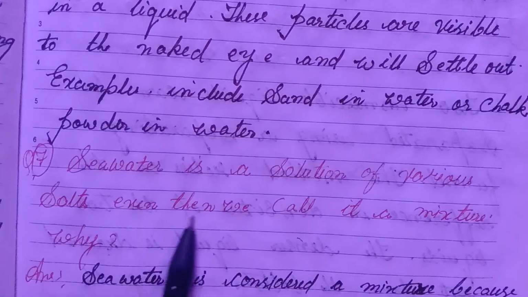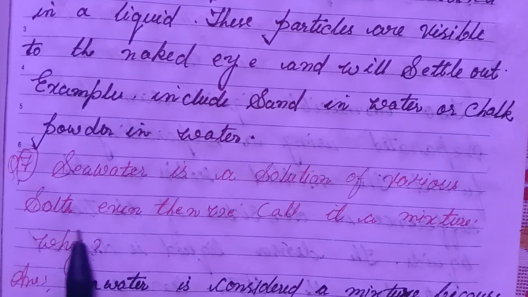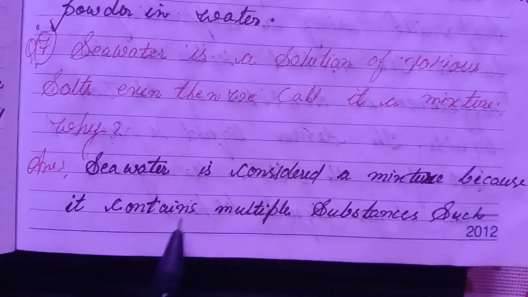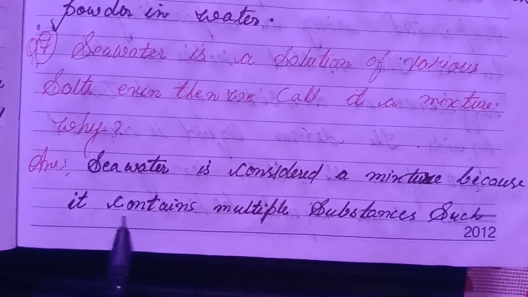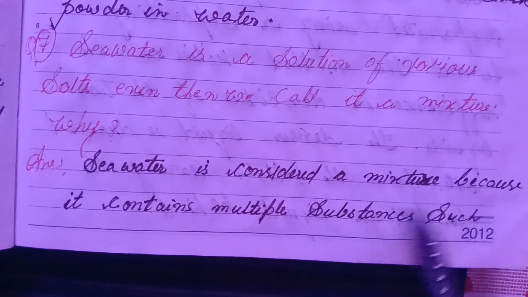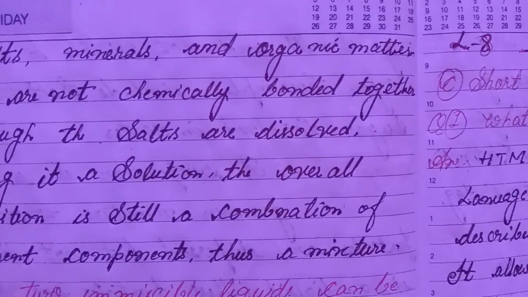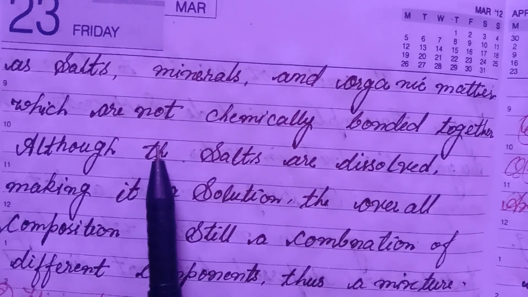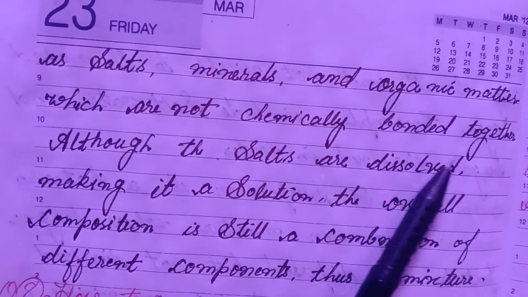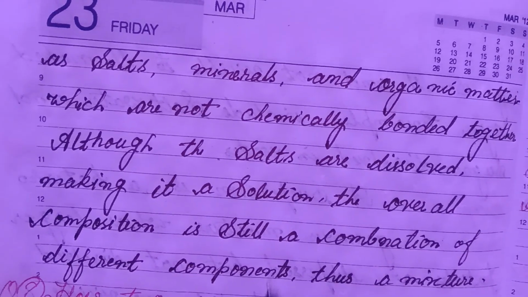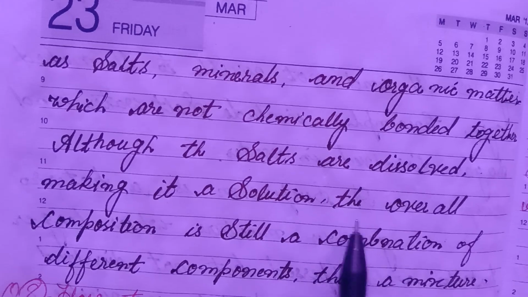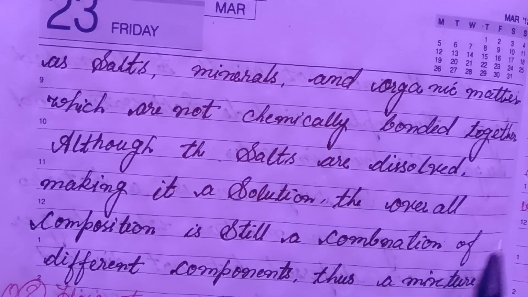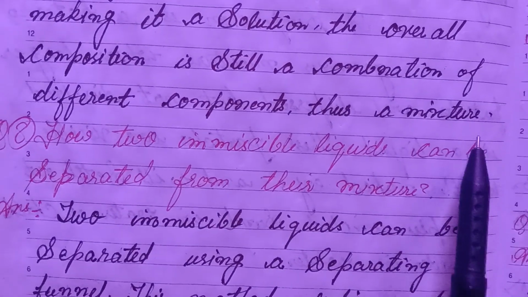7. Sea water is a solution of various salts and even then we call it a mixture. Why? Answer. Sea water is considered a mixture because it contains multiple substances such as salts, minerals and organic matter which are not chemically bonded together. Although the salts are dissolved, making it a solution, the overall composition is still a combination of different components, thus a mixture.